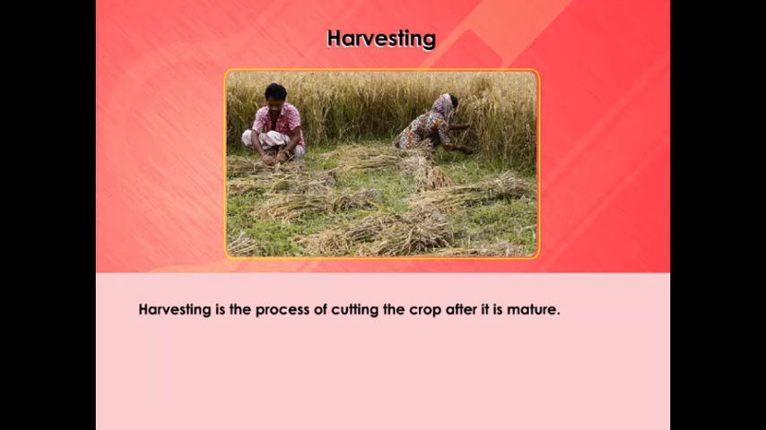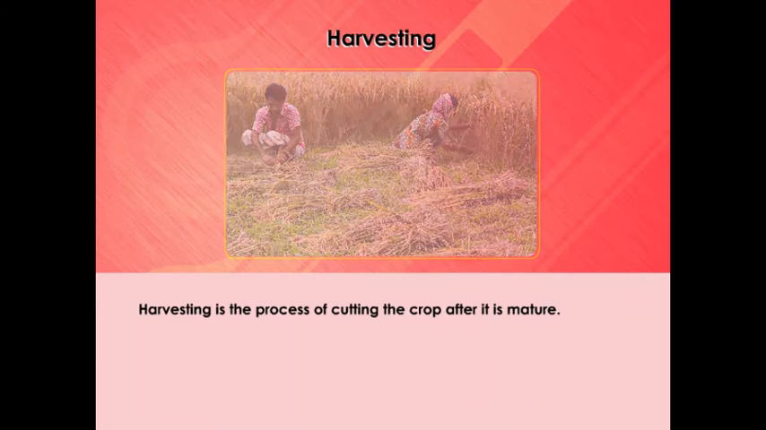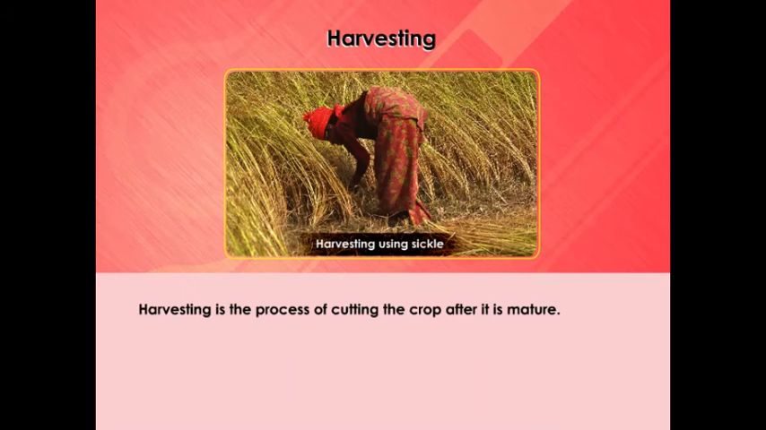Harvesting of a crop is a very important task. The cutting of crop after it is mature is called harvesting. In harvesting, crops are pulled out or cut close to the ground. It usually takes 3 to 4 months for a cereal crop to mature. Harvesting in our country is either done manually by a sickle or by a machine called harvester.